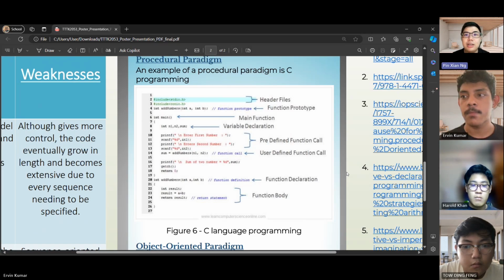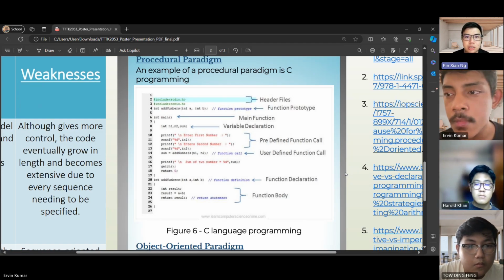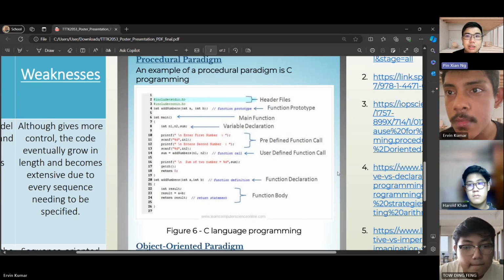So that we can know the sum of the numbers. And if you look at line 20, this is where we define our function, which is the function declaration part. In the function, we declare how we use the variables that we obtain from the user in order to get the sum, which is in line 23. You can see that result equals a plus b, which is the sum of the two numbers that we get from the user.